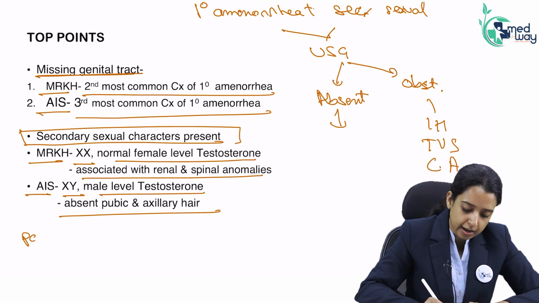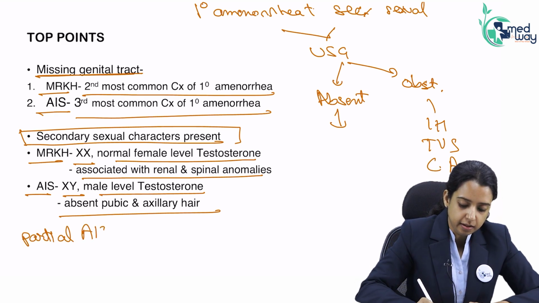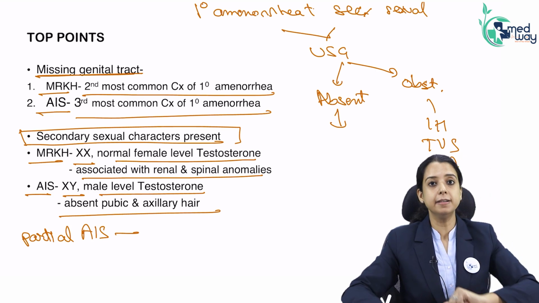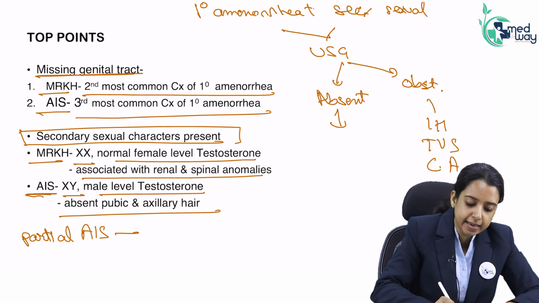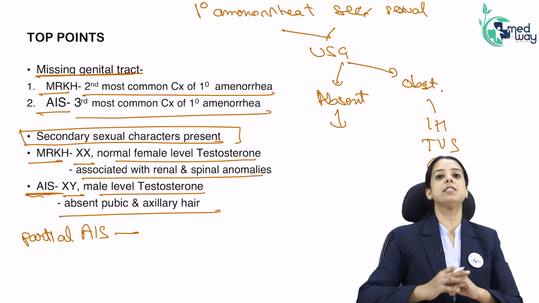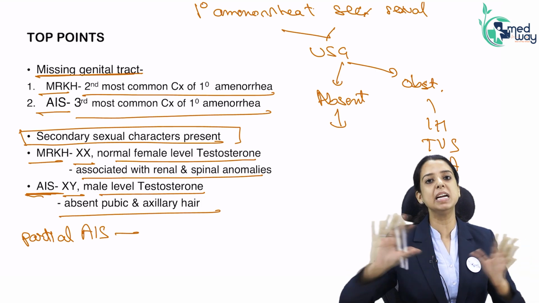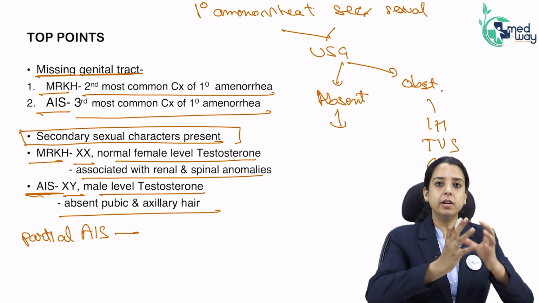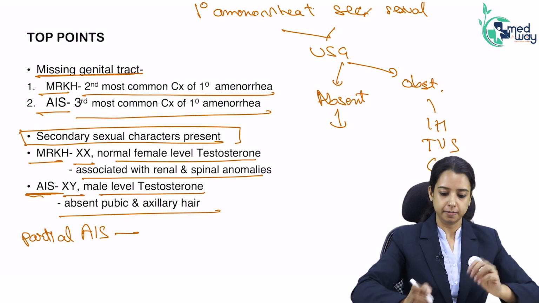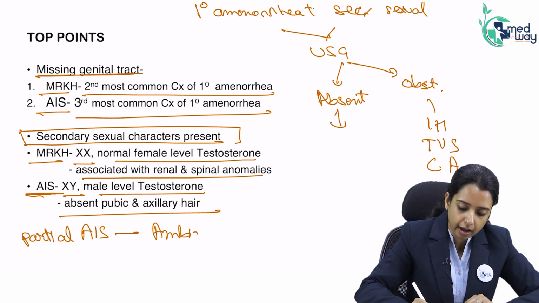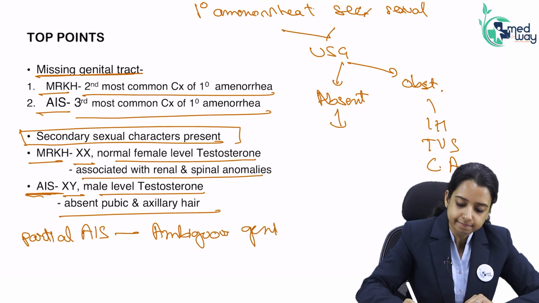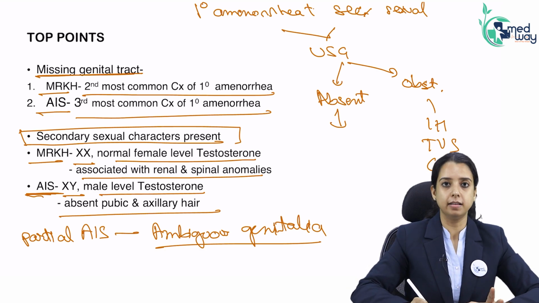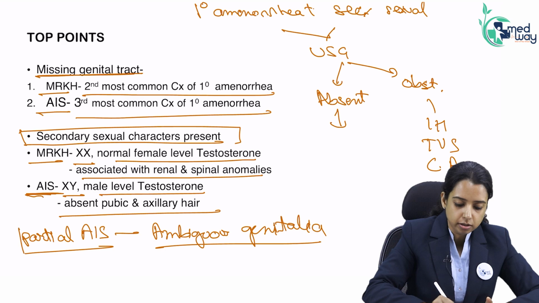One important question that has come: if there is partial androgen insensitivity, it means some of the tissue is sensitive and some is not. How will this patient present? If it's complete insensitivity, the external genitalia is not at all sensitive to androgens, and it will completely look like female. But if it is partially sensitive, then some development will be like male, some development will be like female. As a result, it is a cause of ambiguous genitalia. So ambiguous genitalia with pubic and axillary hair absent is partial androgen insensitivity.